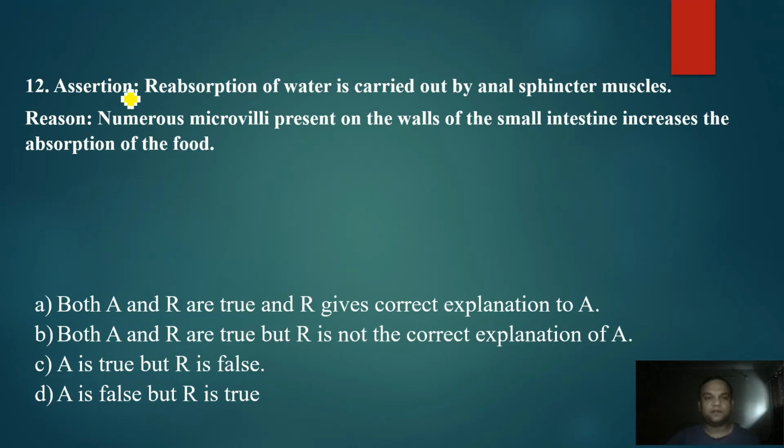Question number 12: assertion states that reabsorption of water is carried out by anal sphincter muscles. Okay, anal sphincter muscles help in the ejection of the food. So it is a false statement. Whereas reason says that numerous microvilli present on the walls of the small intestine increase the absorption of the food. They increase the surface area, and that is why they increase the absorption of the food. So this is a true statement, but the option here will be option D as the correct answer, as A is a false statement but R is a true statement.